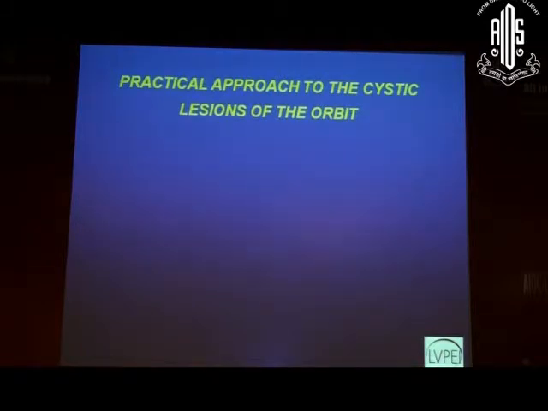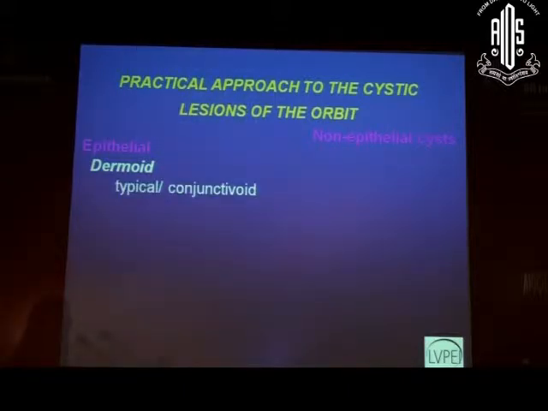Then just to tell the approach to the cystic lesions of the orbit, it could be an epithelial cyst or it could be a non-epithelial cyst. When it is an epithelial cyst, the most common is the dermoid cyst. A dermoid cyst, typically, as I have already shown you, is lined by keratinizing stratified squamous epithelium.